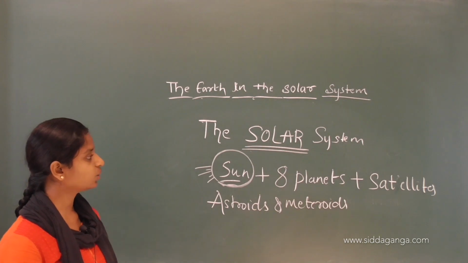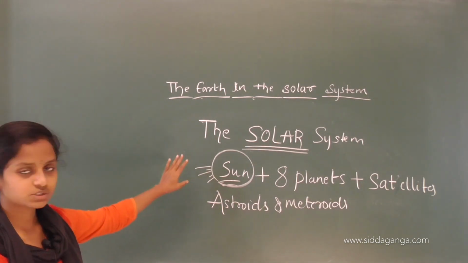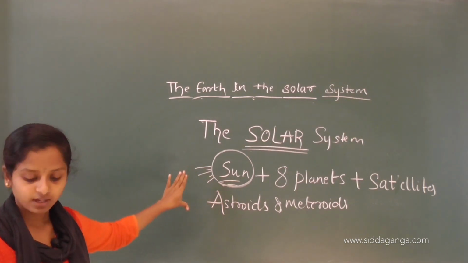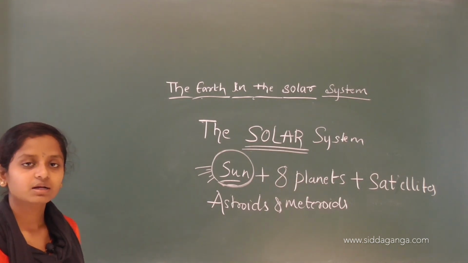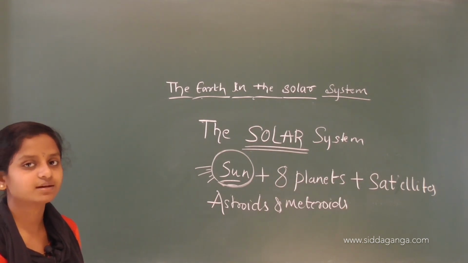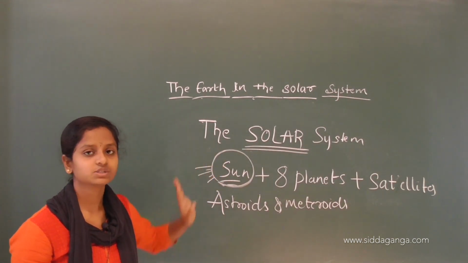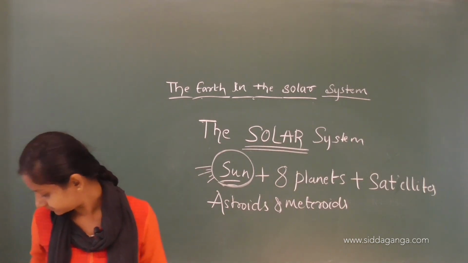As in our family the father is the head, in the same way the sun is the head of this solar system.